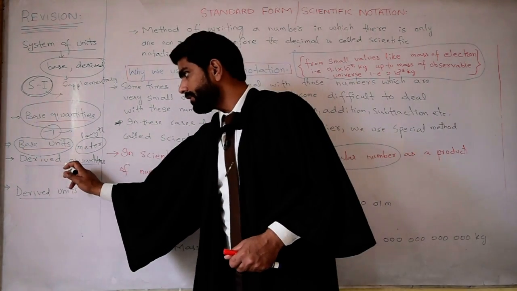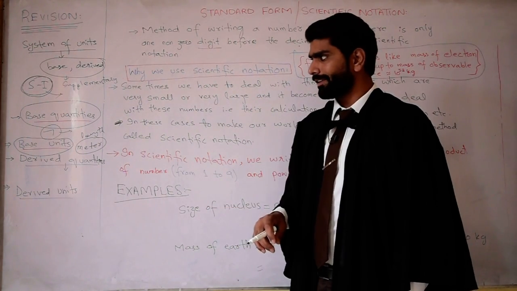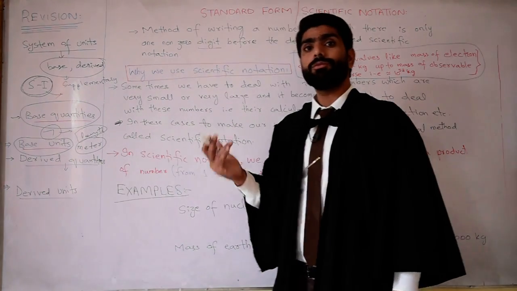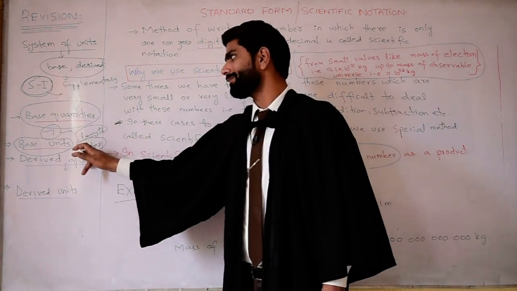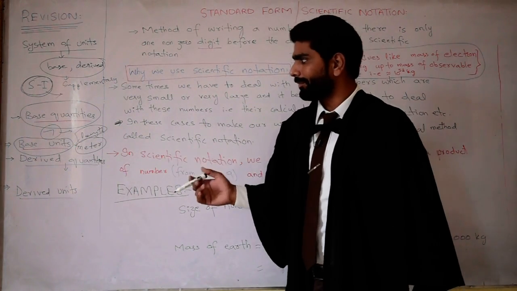And similarly, the units of derived physical quantities are called derived units. As the unit of length is meter, unit of length may be foot, unit of length may be inch, but SI unit of length is meter. So this is SI base unit. There may be other base units of the base physical quantities.